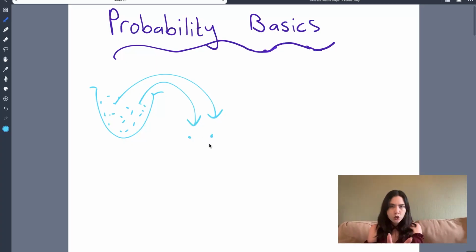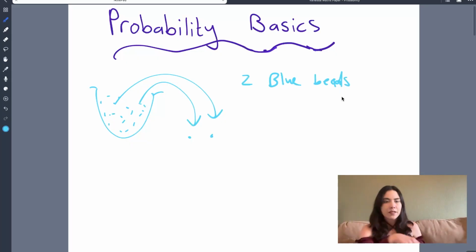I have two separate events because I've picked two blue beads. I didn't pick them up at the same time. What I did was I picked one up, put it back in, then I picked up another one and put it back in. Those are two events because I can put an and in that sentence. But what happens if I have options?